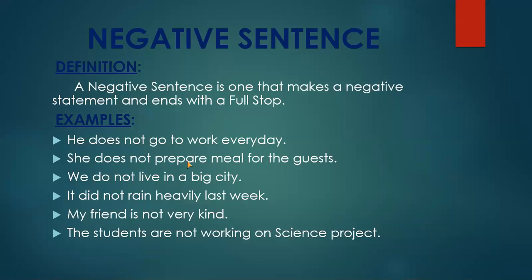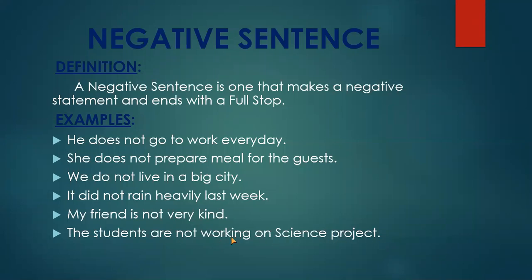She does not prepare meal for the guests. We do not live in a big city. It did not rain heavily last week. My friend is not very kind. The students are not working on science project.